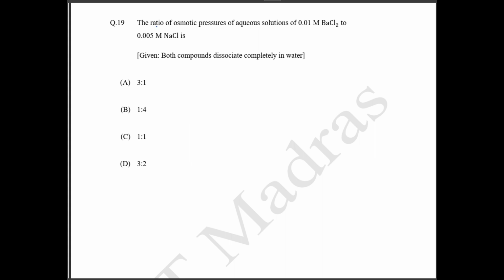19th question. The ratio of osmotic pressure of aqueous solution of 0.1 molar barium chloride to 0.005 molar NaCl is. So now they have asked for the ratio of osmotic pressure. So what is the formula for osmotic pressure? Pi, your osmotic pressure, is equal to iCRT. So R is your gas constant, T is your temperature, i is your number of ions, C is your concentration. Okay. So now we have to find it for two different solutions. So first let's find i. What is the formula for i?